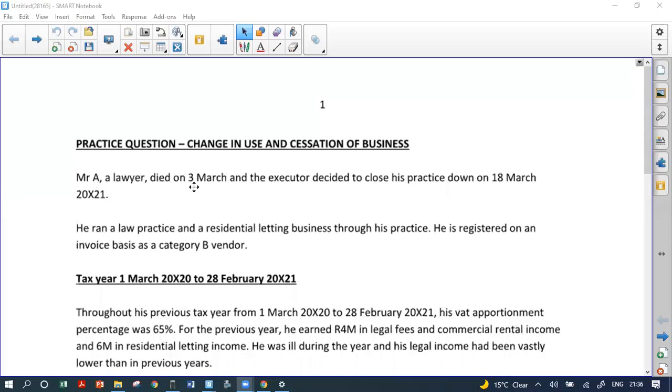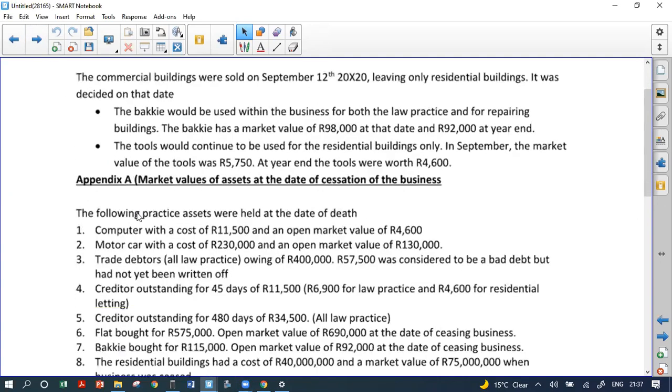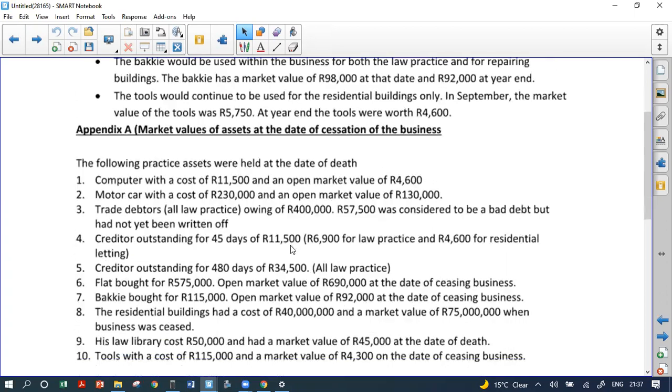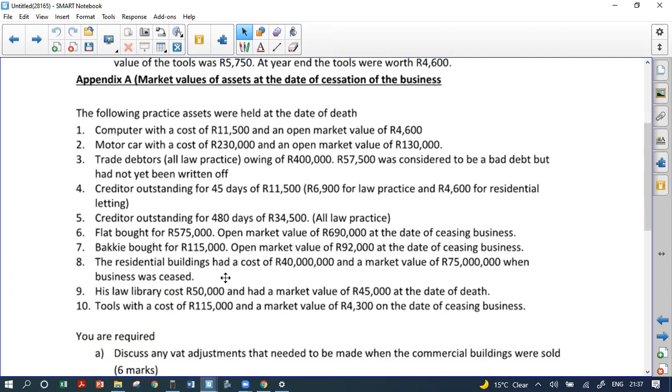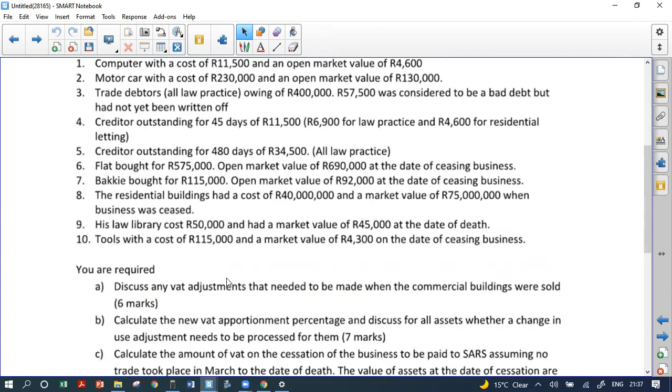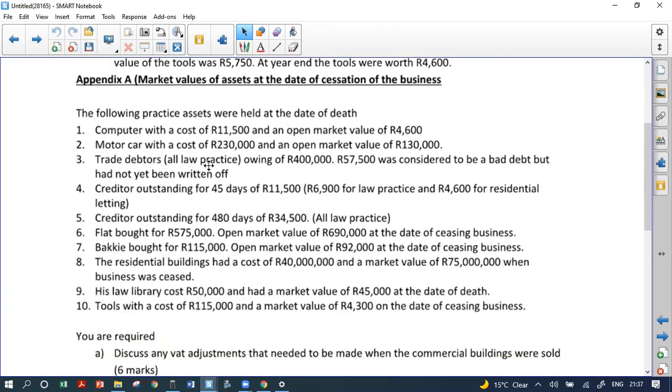It says Mr. A, a lawyer, died on 3 March and the executor decided to close his practice down on 18 March 2021. So, cessation of a business. I'm not doing all of the stuff in here. Appendix A gives the market value of assets at the date of cessation of the business, a list of all of the assets within the business itself. And guys, you need to know what has happened with each of these assets to be able to account for all of the tax implications on these assets later on.